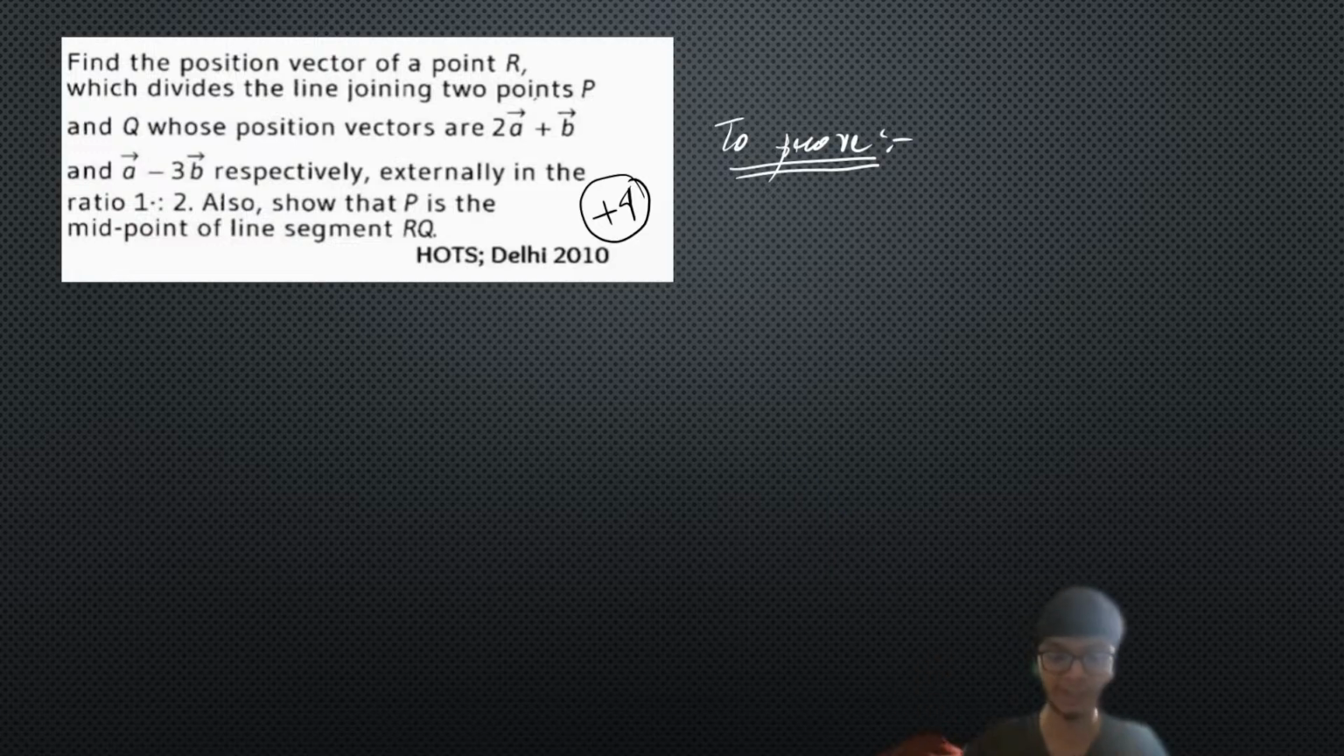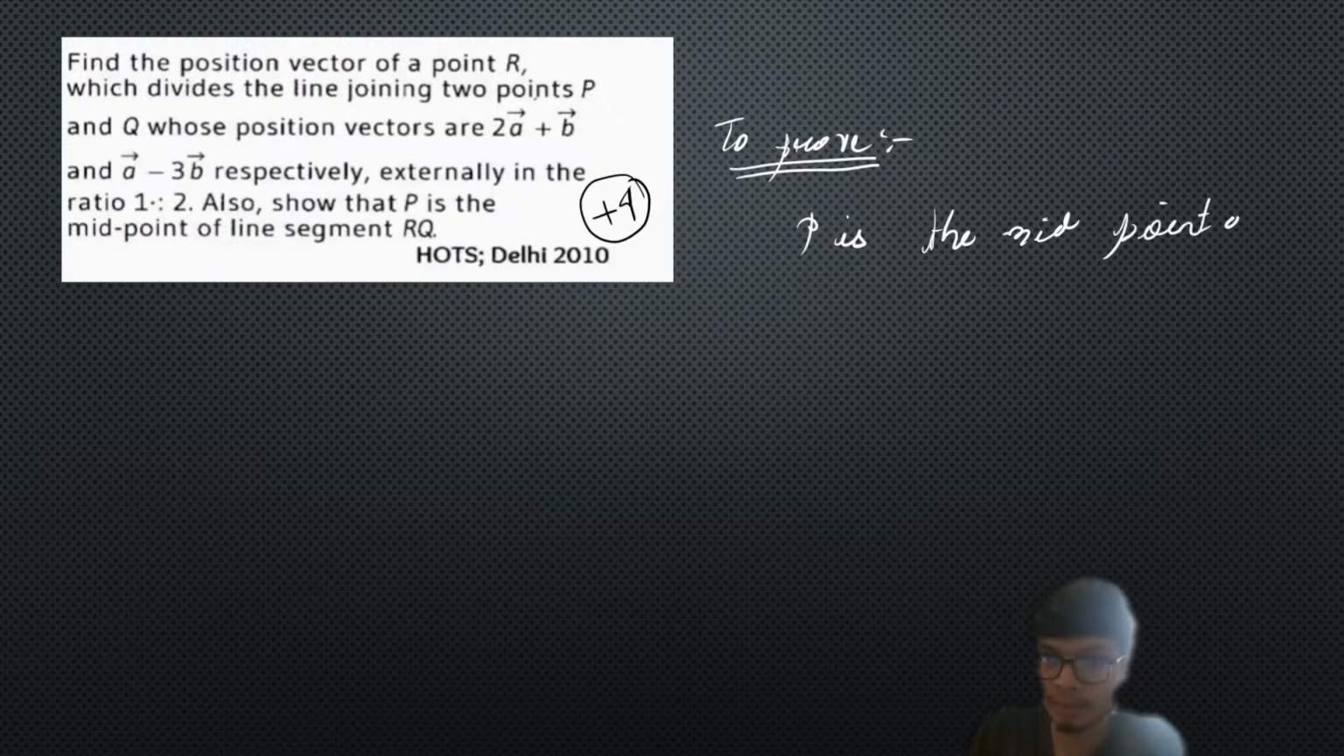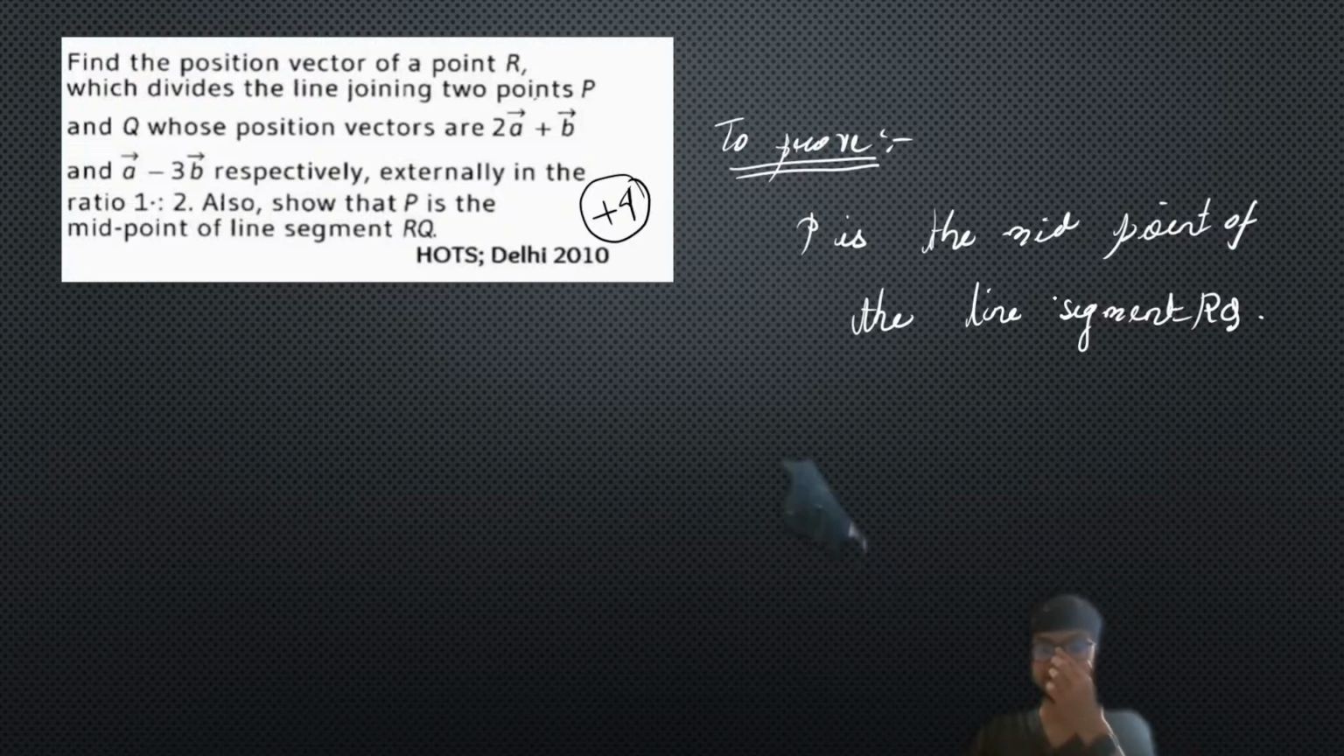So these are all the strategies that you need to keep in mind while you're appearing for the CBSE examinations. Okay, so the given proof is basically that you have to prove that P is the midpoint of the line segment QR. Okay, is the midpoint of the line segment RQ.